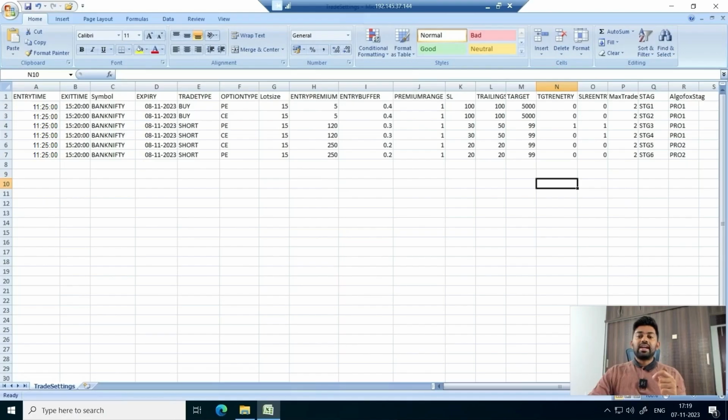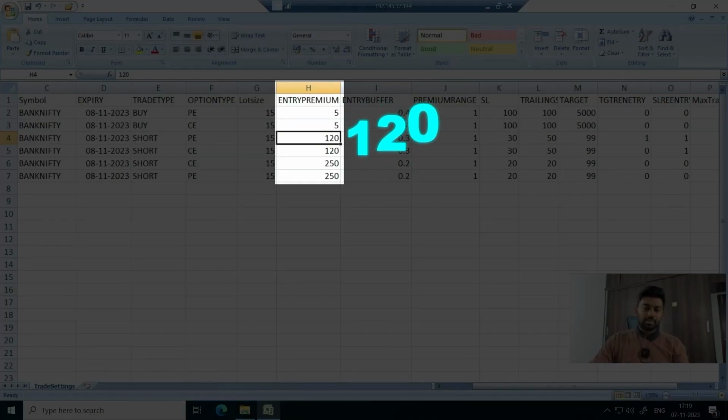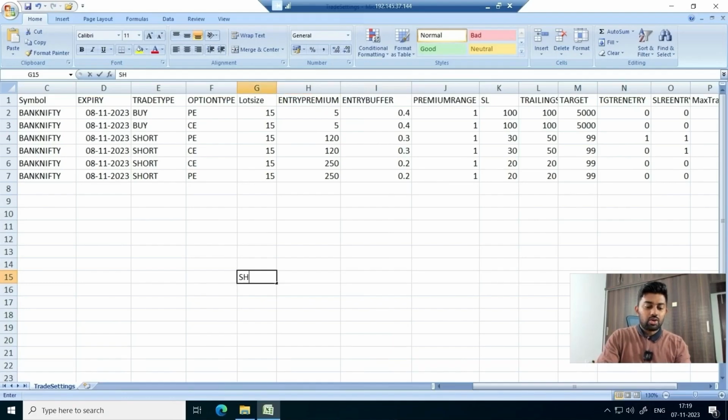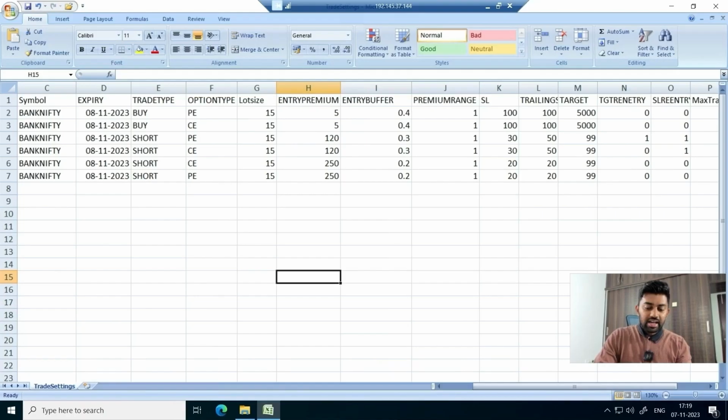Now if I want to write specific premium based re-entry rule, that is where premium range comes into picture. For example, I take a trade at 120. I'll just zoom in a little bit to explain to you the mathematics and the models involved here. Let us say I take a short at 120, right? And my stop loss, let's assume is 160, and my target, let's assume is 80. Now, let us say I take a short at 120, right?